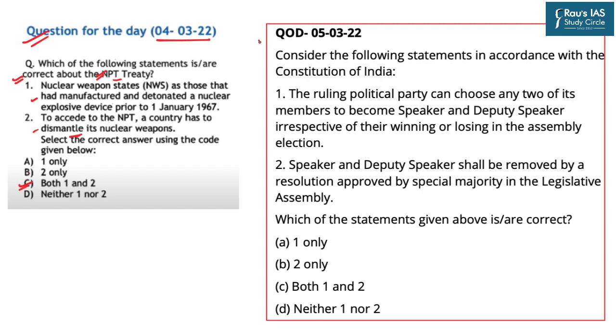The question from today's DNS is in relation to the speaker and deputy speaker. The question asked, consider the following statements in accordance with the Constitution of India. There are two statements and you have to find the correct statements out of the given two. Statement 1 says the ruling political party can choose any two of its members to become the speaker and deputy speaker irrespective of their winning or losing in the assembly elections. Statement 2 says that the speaker and deputy speaker shall be removed by a resolution approved by a special majority in the legislative assembly.